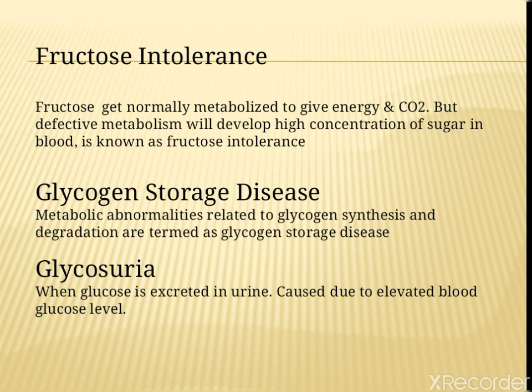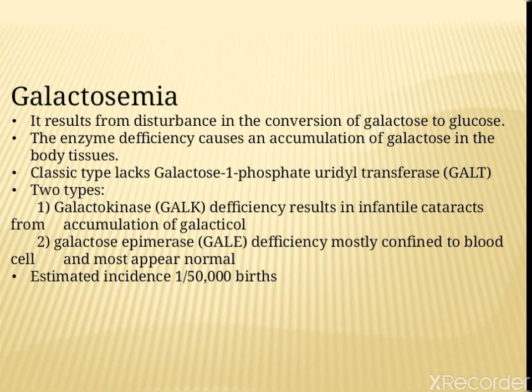Glycogen storage disease. Metabolic abnormalities related to glycogen synthesis and degradation are termed glycogen storage disease. Next is glycosuria, when glucose is excreted in urine due to elevated blood glucose level. Next disease is galactosemia. It results from disturbance in the conversion of galactose to glucose. The enzyme deficiency causes an accumulation of galactose in the body tissue. Classic type lacks the galactose 1-phosphate uridyl transferase enzyme.